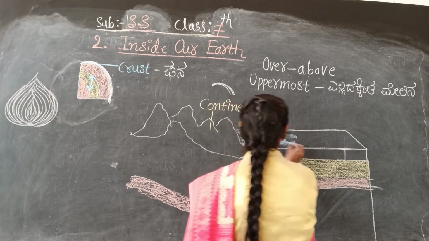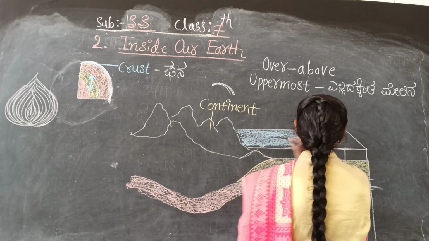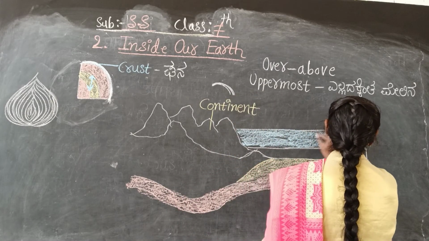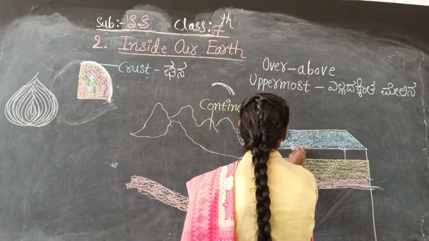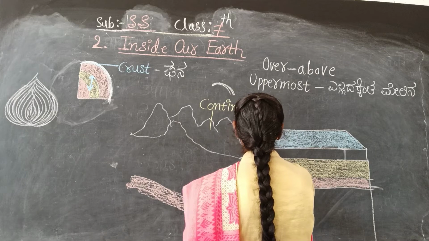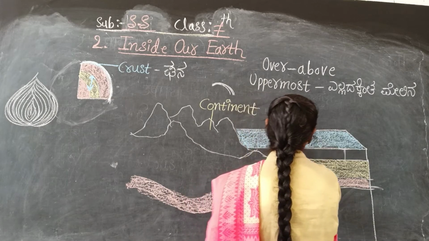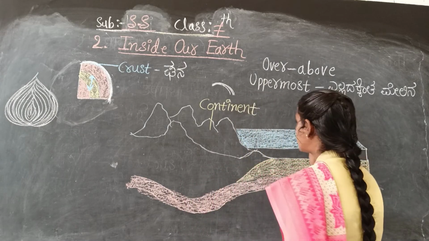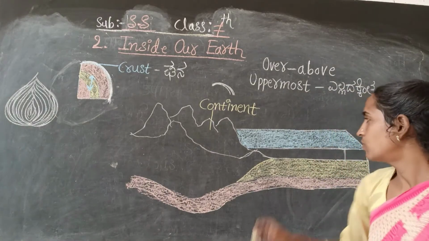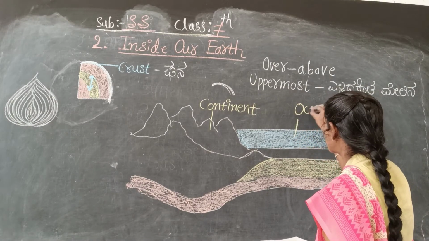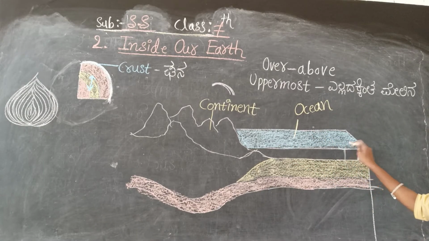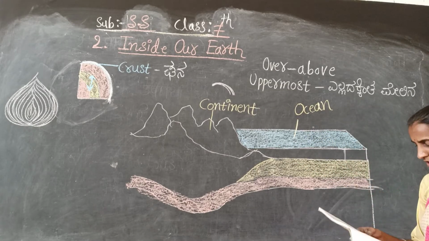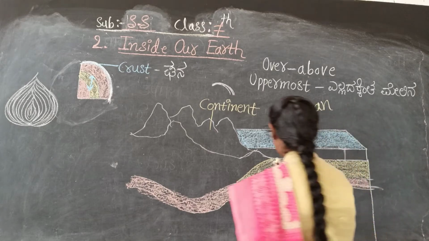So this is an ocean. You know very well what oceans are there. You know the continents are there. How many continents are there? Seven continents and five oceans are there. So this is the ocean, this is the ocean, and the ocean below is there.